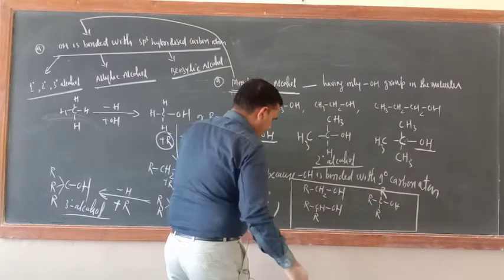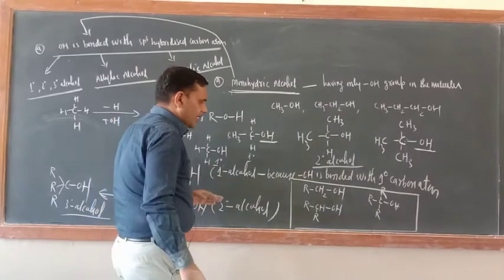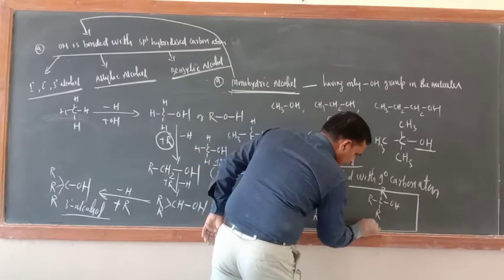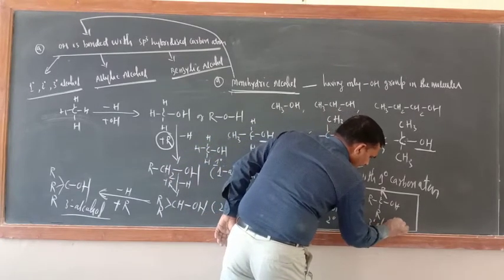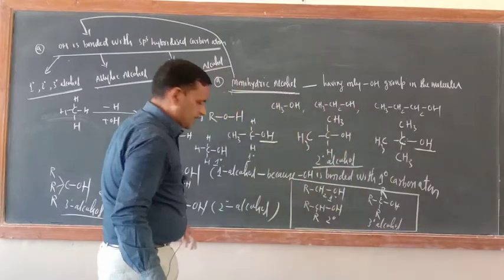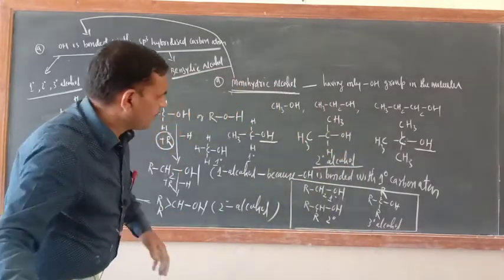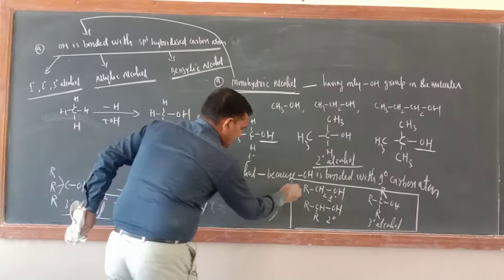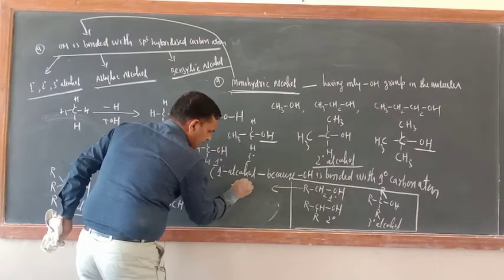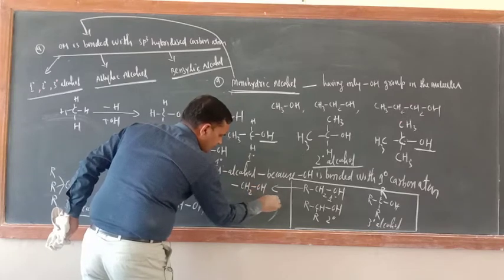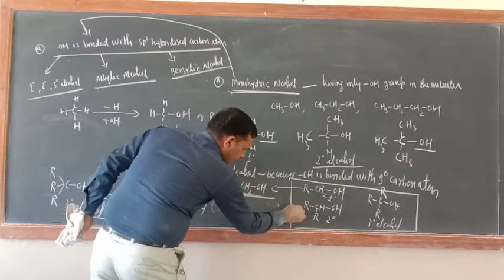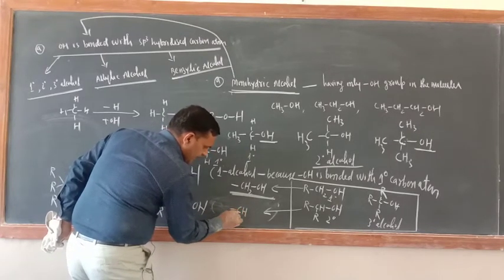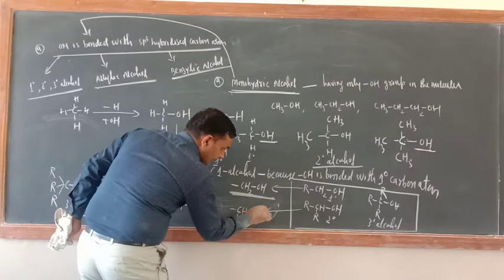Correct or not? And now just try to understand. Functional group of 1 degree: this is 1 degree alcohol, this is 2 degree alcohol, this is 3 degree alcohol. Now try to understand the simple thing. What is the functional group here? The functional group of 1 degree alcohol is CH2OH. For 2 degree alcohol, what is the functional group? CH with 2 bonds and here OH, correct or not?